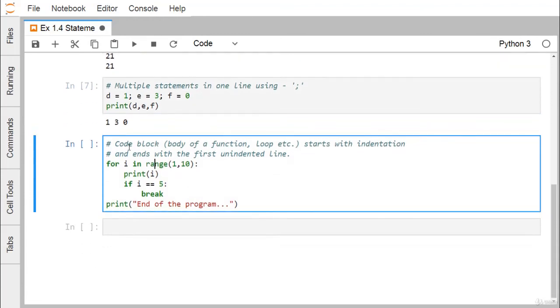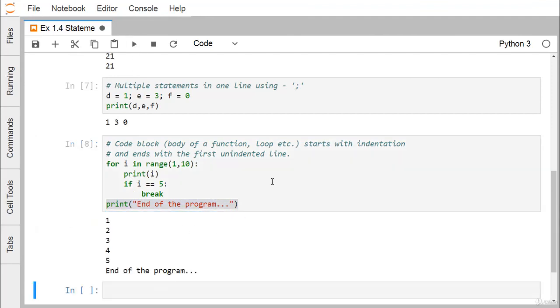Now next one, that is a code block, that is the body of a function, loop, etc. It starts with indentation and ends with the first unindented line. You can find that this is our for statement we have written. There is an indented line here, and this is another block we are starting. This line has got indented in that case, and this is the first unindented statement. That means this line is outside of the respective for block. In this way we are getting this output.